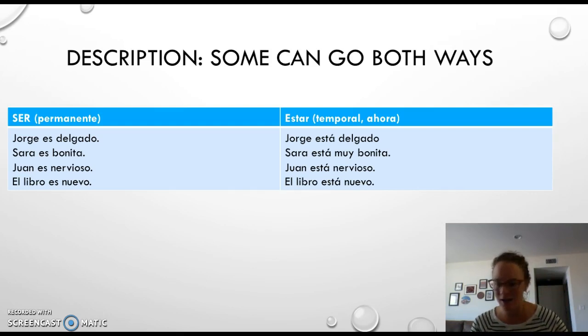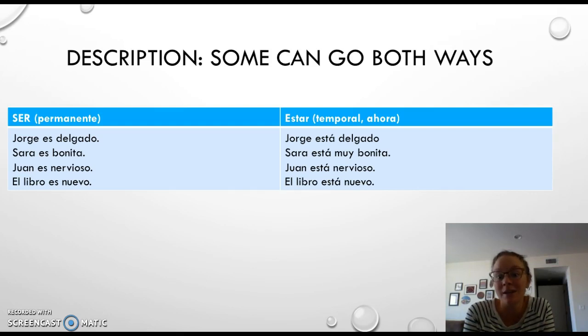This does not imply that she doesn't look good any other time. It's just saying, like, you're looking good right now. Right? Estás muy bonita. Juan es nervioso. He's a nervous person. He doesn't like spontaneous activities porque es nervioso. Or he doesn't like roller coasters porque es nervioso. With estar, this is temporary, so it has nothing to do with how he usually is.